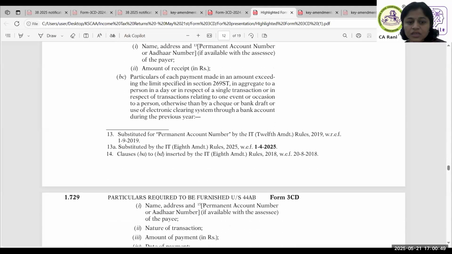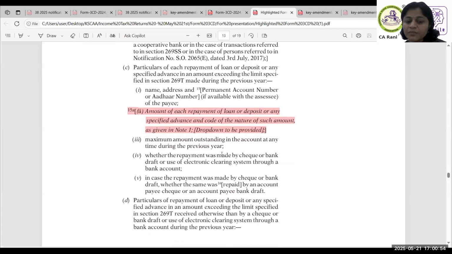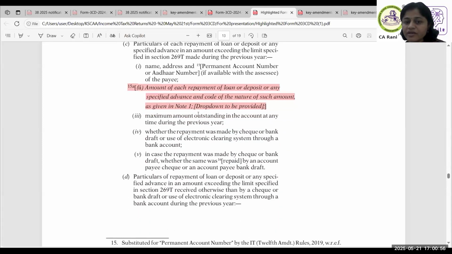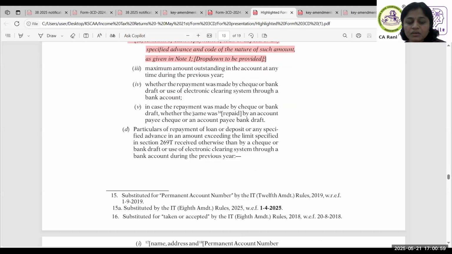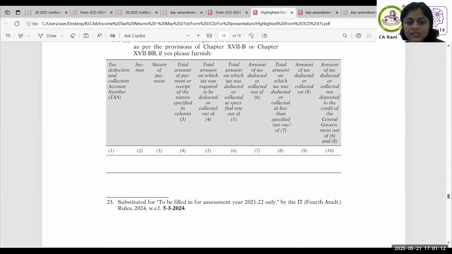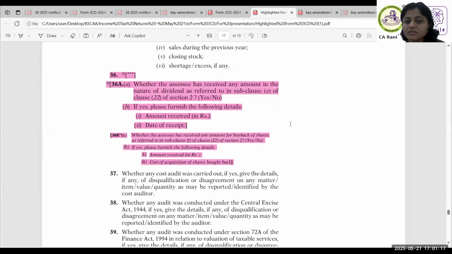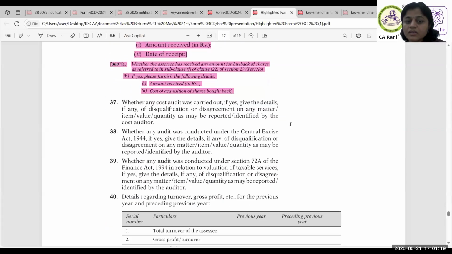Now this is another amendment, and the repayment, this is again fine. They are asking us to report based on the drop down. So the drop down also comes as a part of the form. And the last amendment, 36, is buyback. So these are the amendments for Form 3CD. So this is the end of session 1.